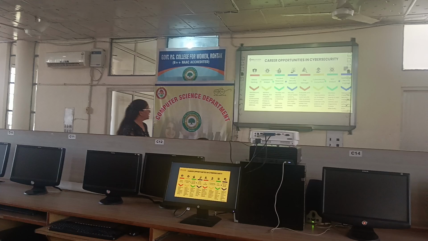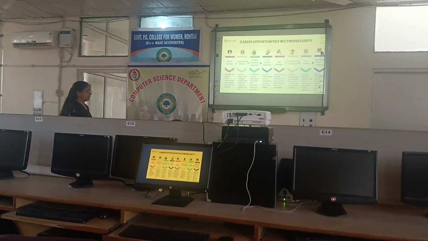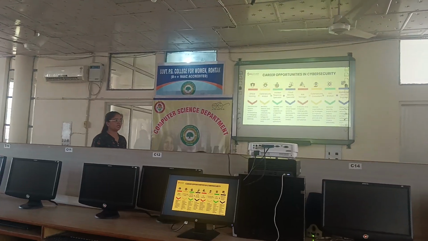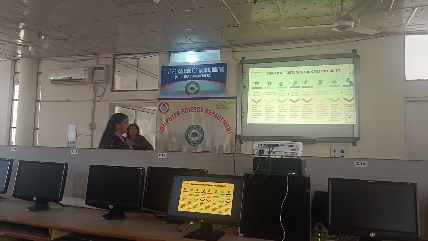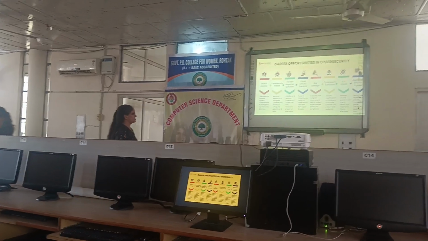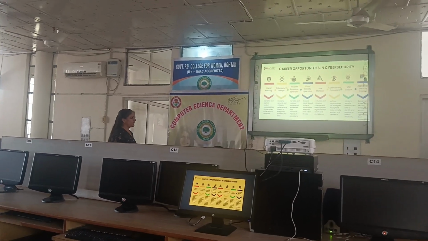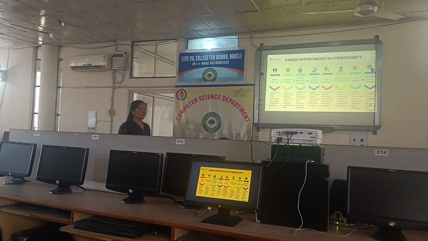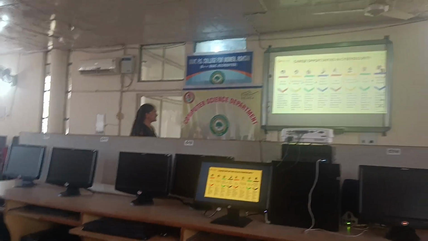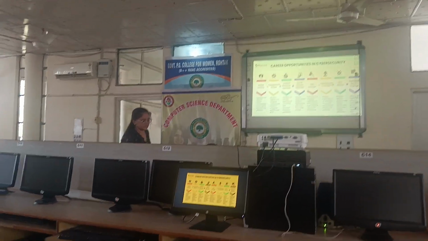Now we see the advantages and disadvantages. Cyber security offers many career opportunities, in which we can build our careers, like ethical hacking, cyber security analysis, cyber security specialist, risk manager, and application security engineer, in which we make our futures. But we need the skills. So we need skills for career opportunities in cyber security.